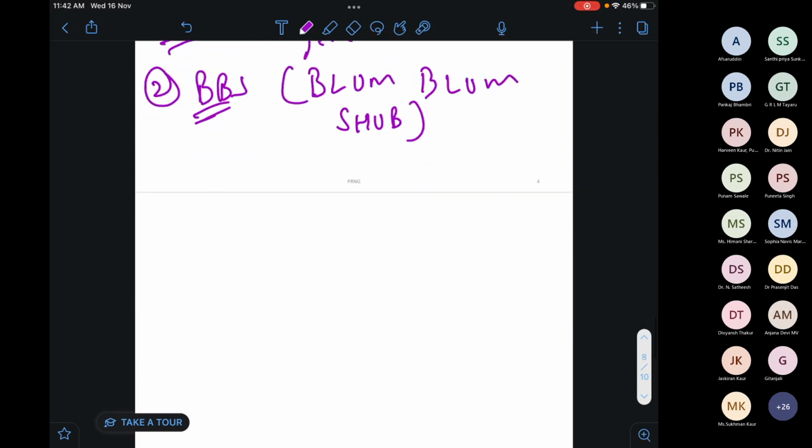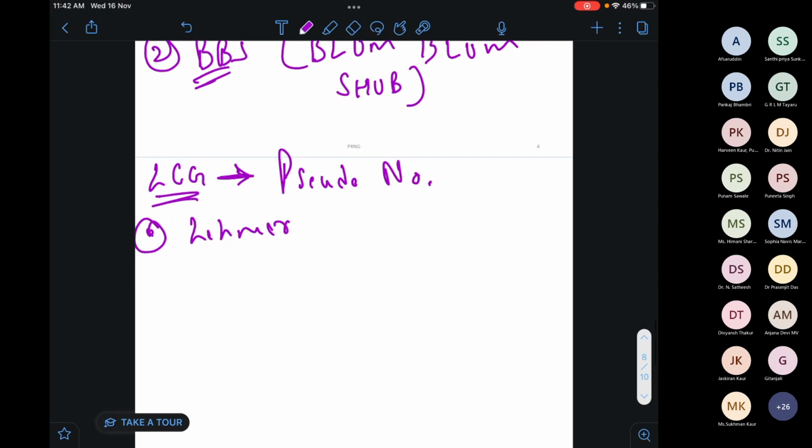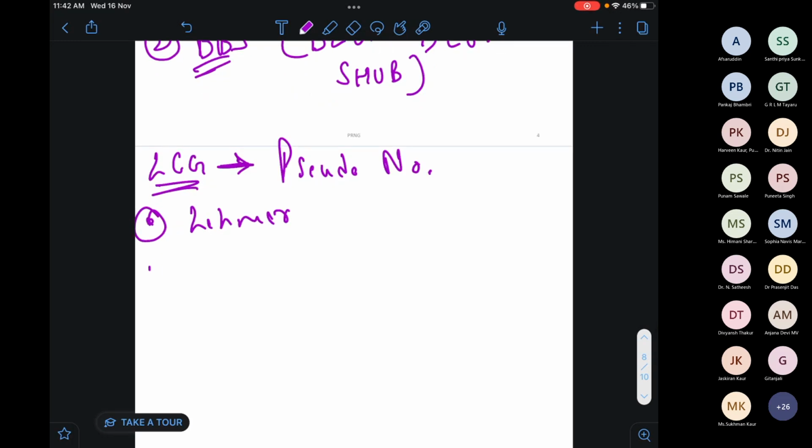So the very first algorithm is LCG. This LCG is used to generate pseudo random numbers, and it was introduced by the scientist Lehmer, and it works on four parametric values.